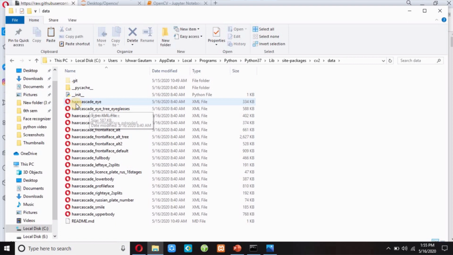So you can find the haarcascade eye XML file from this path also. So you can either simply copy this file, or you can simply download this XML file from the video description.